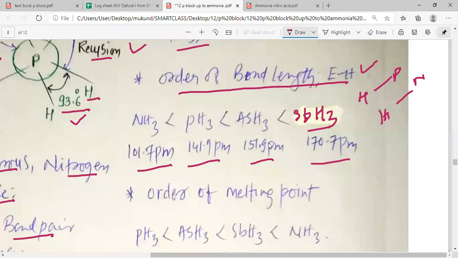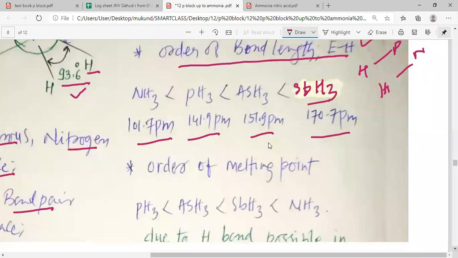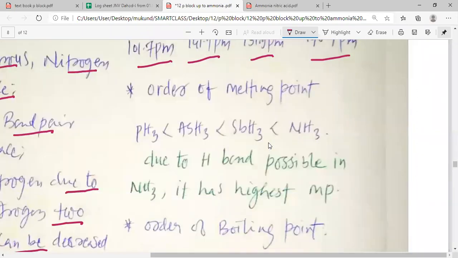So in ammonia it is 101.7 picometer, in PH3 it is 141.9 picometer, in AsH3 it is 151.9 picometer, and in SbH3 the bond length is 170.7 picometer. So as you go down the group, the bond length increases, my dear students. Please remember well.